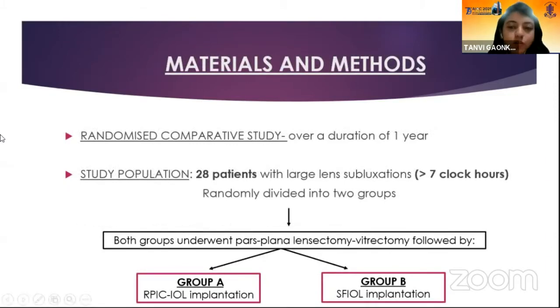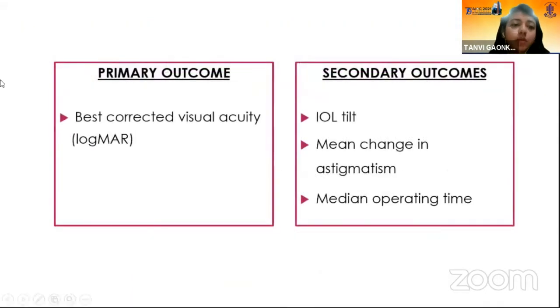So the study was conducted over a period of 1 year. It included 28 patients with large lens subluxations of more than 7 clock hours. They were randomly divided into 2 groups, both of which underwent pars plana lensectomy and vitrectomy, followed by the implantation of retropupillary IOL in group A and SF IOL implantation using Gore-Tex in group B. The primary outcome was assessment of the best corrected visual acuity in logMAR, and secondary outcomes were assessment of the IOL tilt, mean change in astigmatism, and the median operating time. All these parameters were calculated at 3 months.